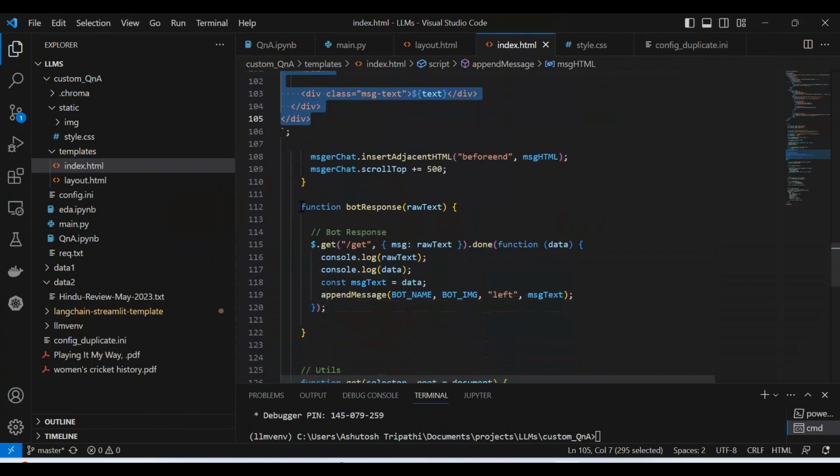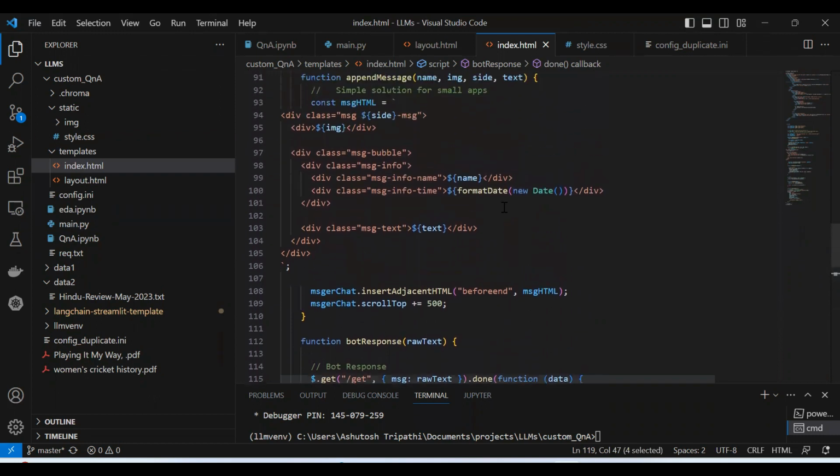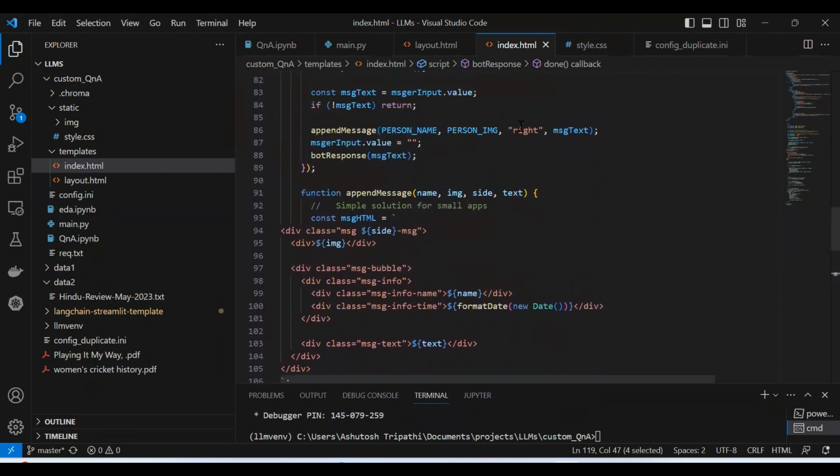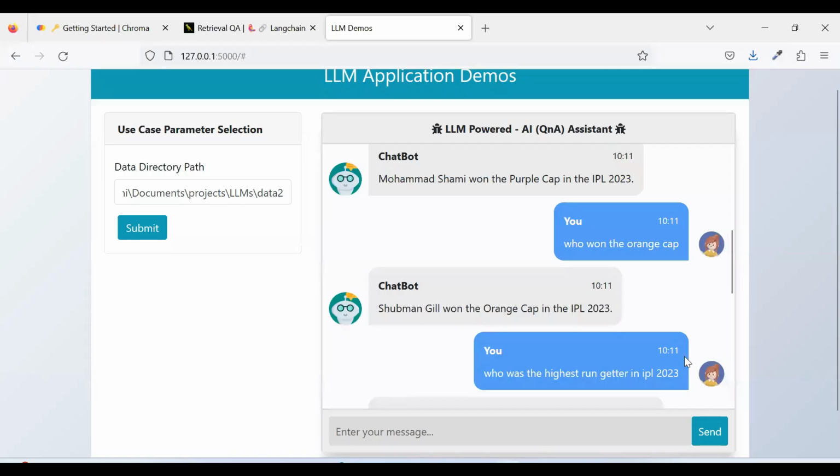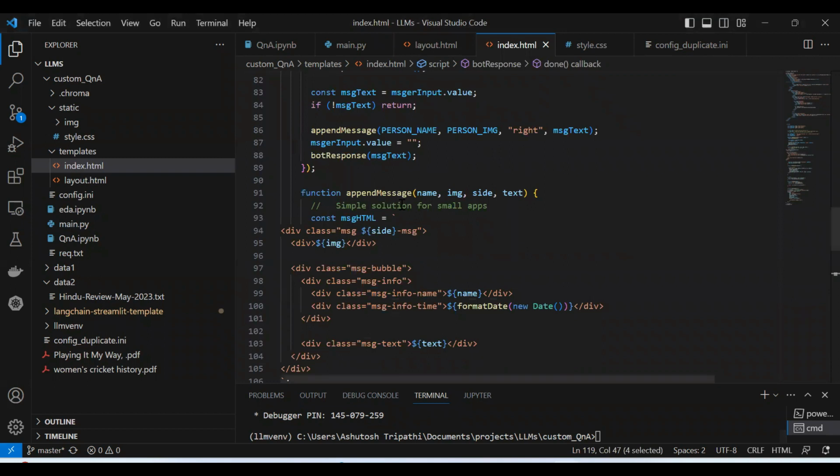Then this is the final method, bot response. Here you simply pass the raw text, which is nothing but the query the person is typing, and then I'm calling the $.get method. I'm sending this raw text, and once done, this will be shown in the log console, and then the message text, that response, will come. This message text I'm passing here in append message. The moment there is a response from the bot, it will be printed on the left side, and when it is a query from a person, it will be printed on the right side. That's where right and left are. So right side is the person, left side is the bot response. This is the whole HTML part.